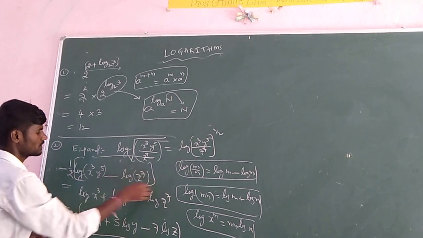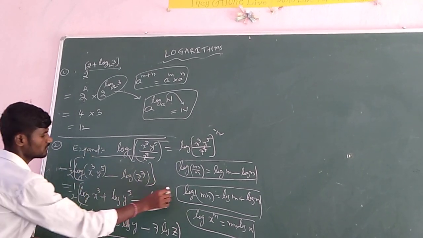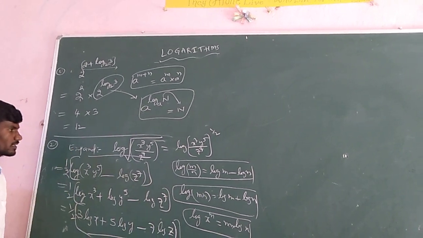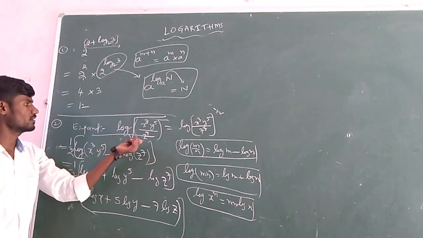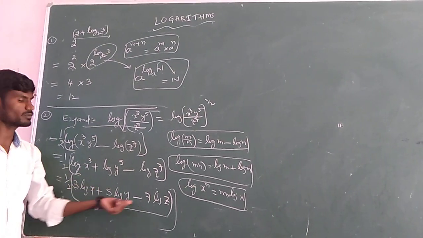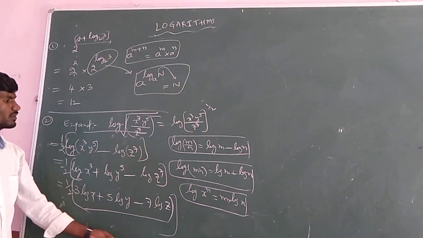Then afterwards we can expand it, and in every step you will get this 1 by 2. So in this single problem we have completed so many models: one is the root problem model, one is the division problem model, one is the product problem model, and one is the exponent problem model. So in this problem we have covered all.